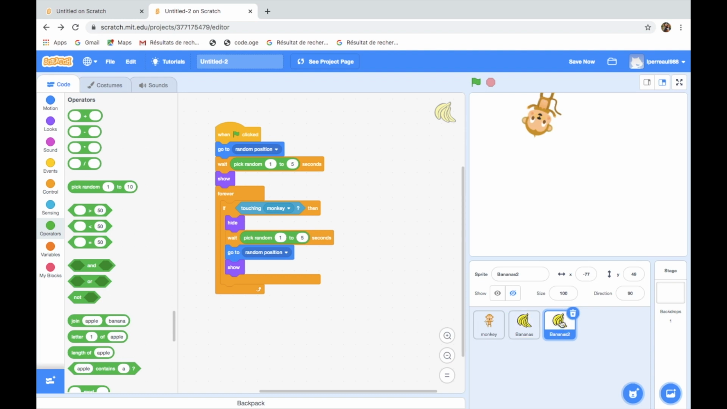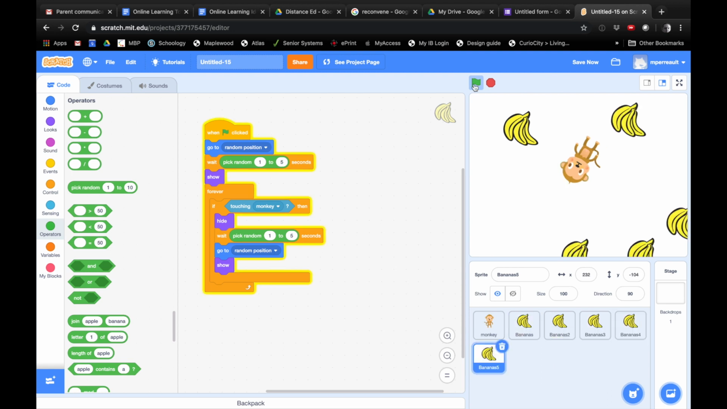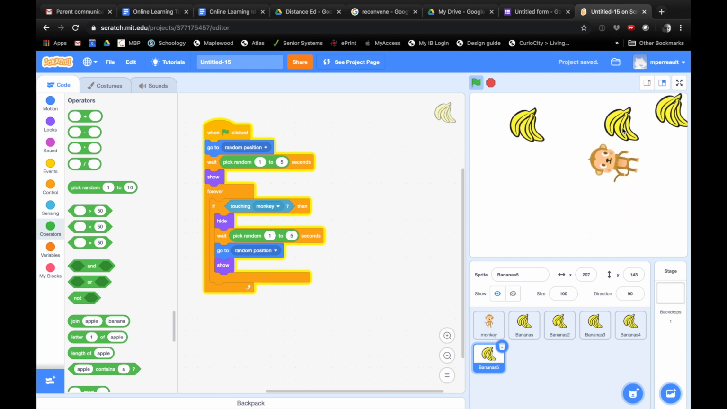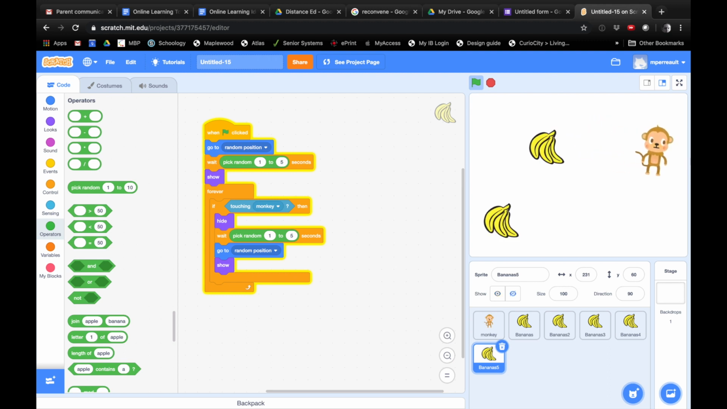So then when you click banana 2 and banana 1, they'll both have the exact same code. So I'm gonna make 5 bananas. Flag. So it's just gonna take seconds to appear, and then you can go and eat bananas. So that's how we made our hungry monkey.